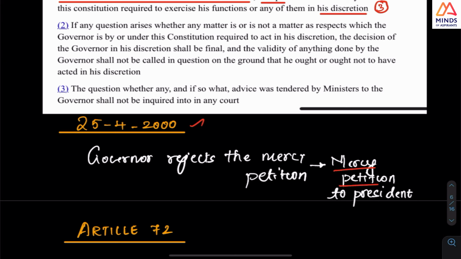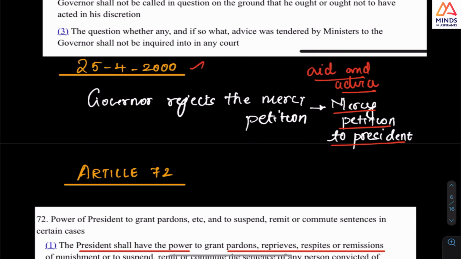So the governor rejects the mercy petition, and if you think about it, it is not the rejection of the governor, rather it is on the aid and advice of the council of ministers. So in 2000, the state government gives advice for rejecting the mercy petition.